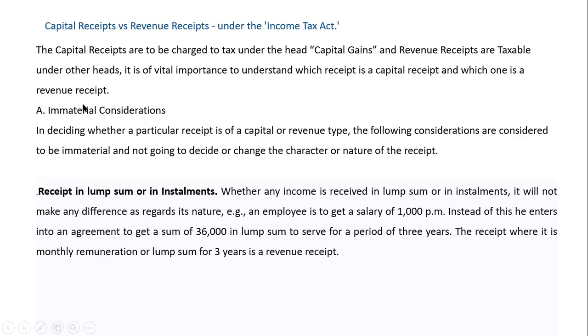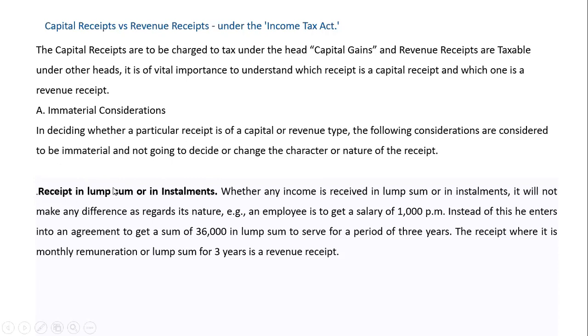Now these are the immaterial considerations we do not look into while deciding whether it's a capital receipt or revenue receipt. So in deciding whether a particular receipt is capital or revenue, the following considerations have to be considered immaterial. It means we should not look into these factors, and they are not going to decide or change the character or the nature of the receipt. The first one is receipt in lump sum or installments.